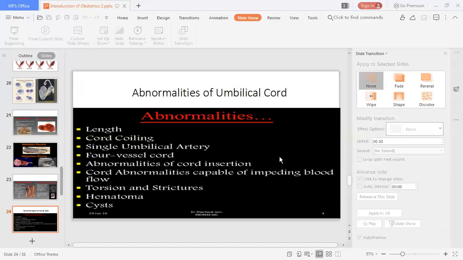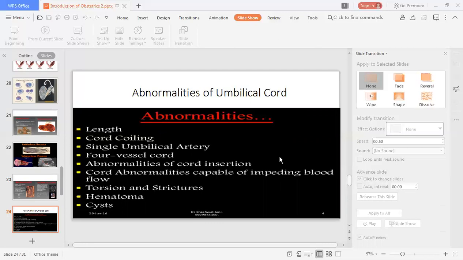So what are the problems related to length? The length may be long or short. If the length is long, it may lead to problems like loops around the neck, or cord presentation or cord prolapse.